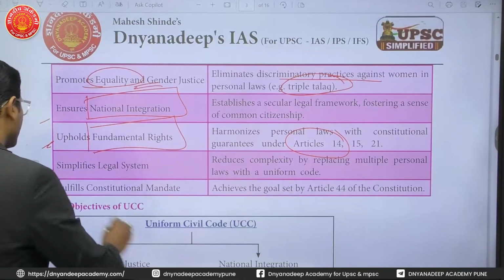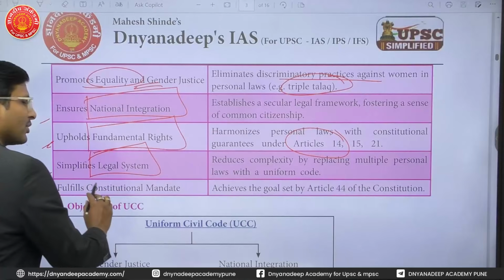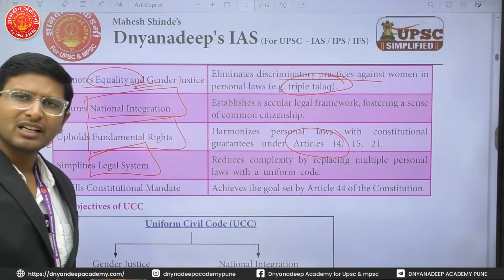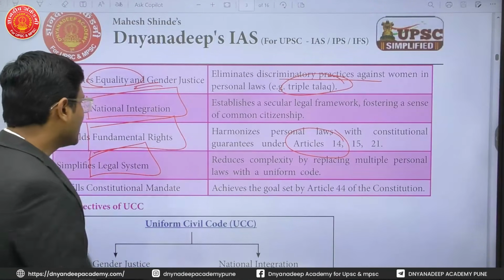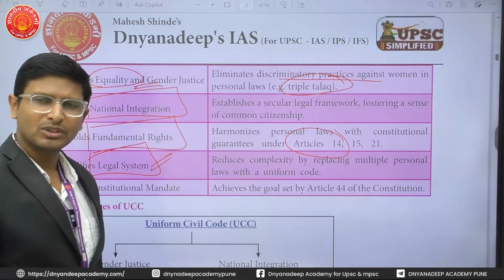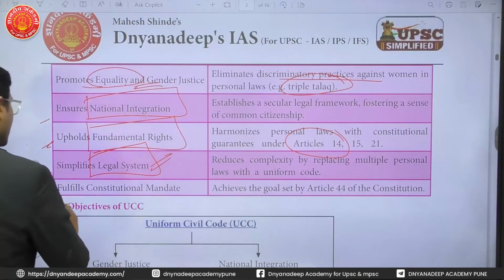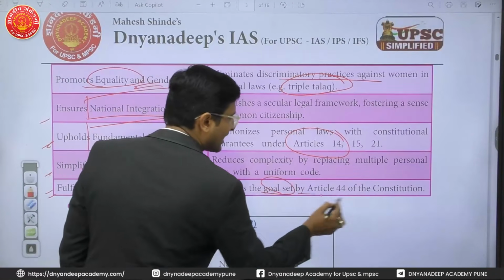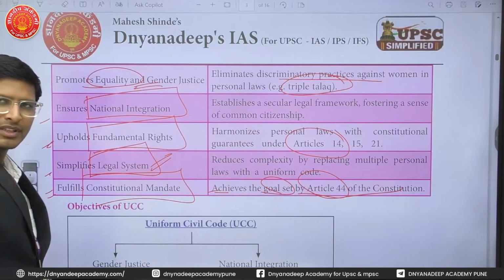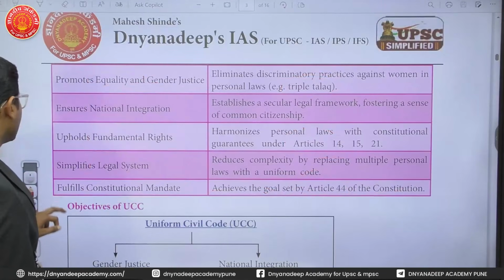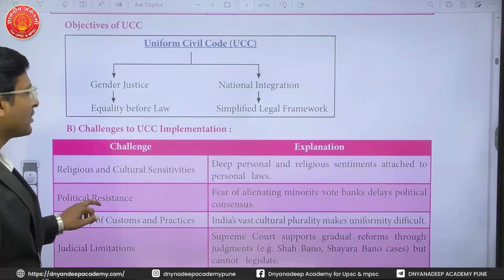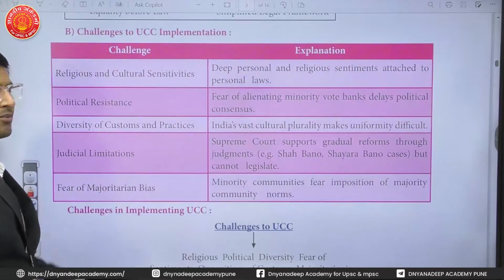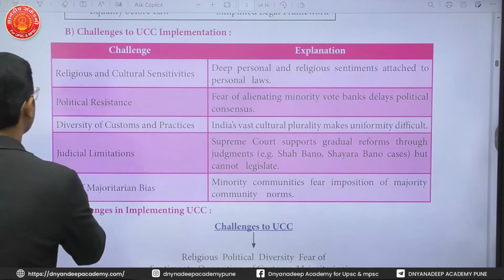That is important. It simplifies the legal system, because there are different religions and different religions have their own legal systems. Now this will be simplified if we have the Uniform Civil Code. Then it fulfills the constitutional mandate. It achieves the goal set up by Article 44 of the Constitution, because the Constitution itself says there should be a Uniform Civil Code. So if you are implementing it, you are of course supporting the constitutional mandate.